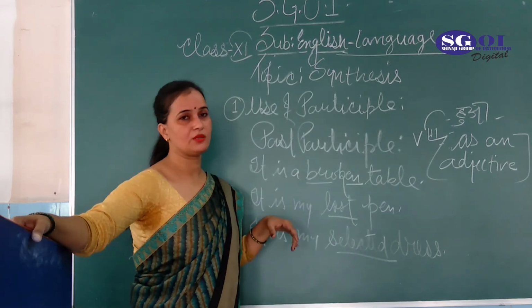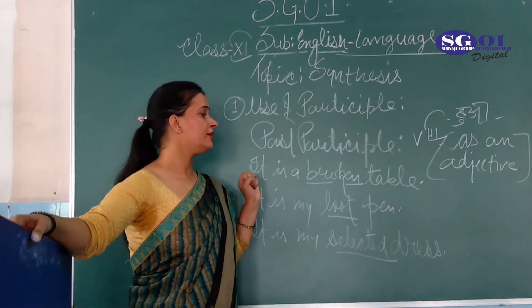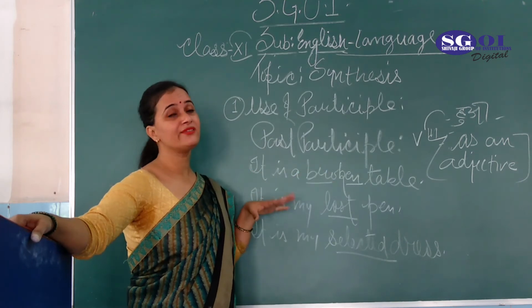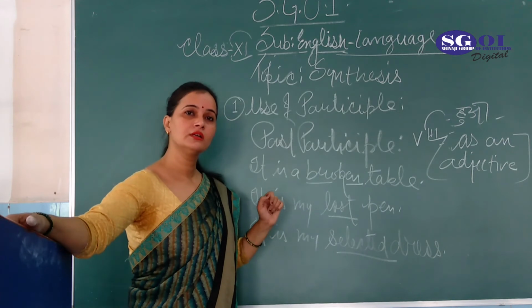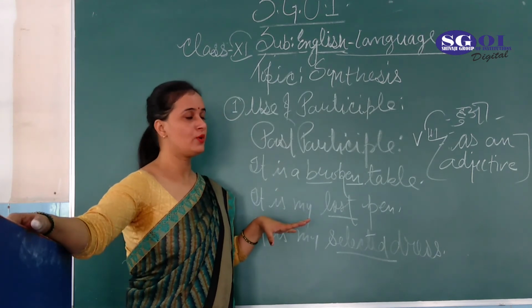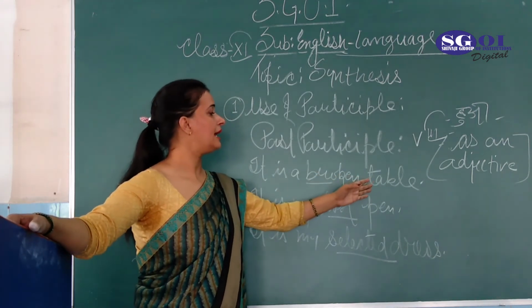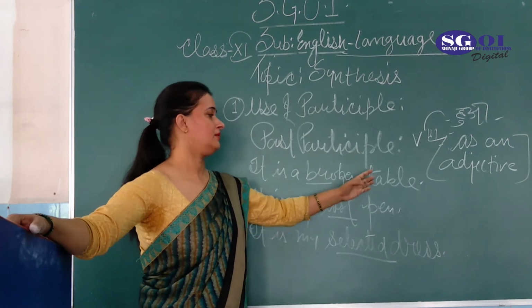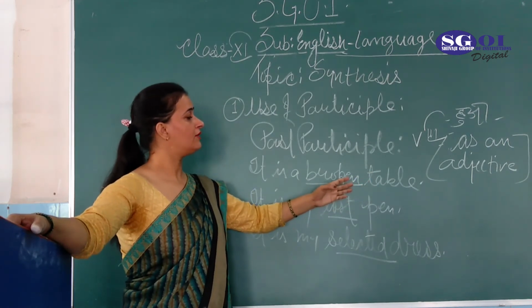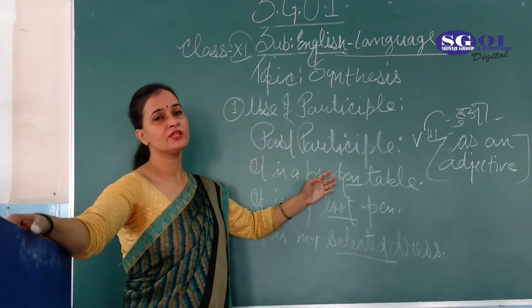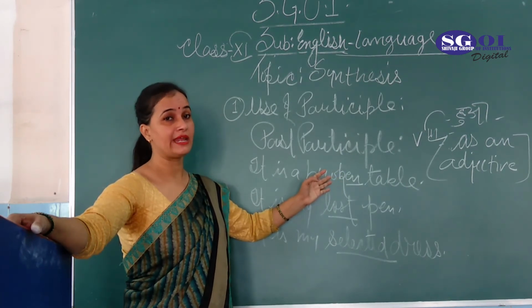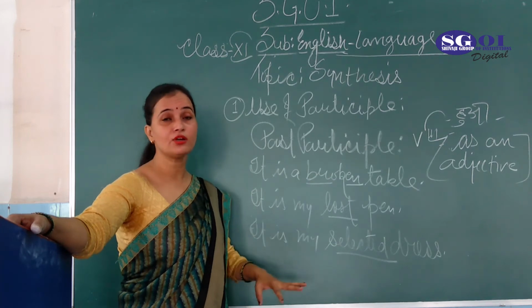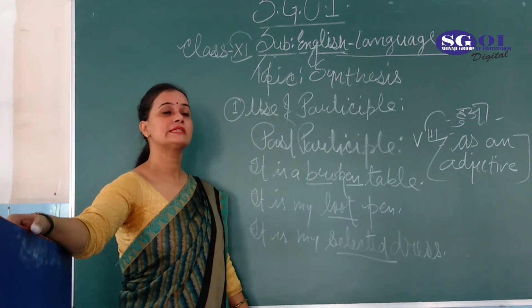It is a broken table. So whenever the third form of the main verb is used before your noun, table is your noun. Have you got my point? Table is your noun, and before the noun, the third form of the main verb is used. So it works as an adjective in the sentence. It does not work as a main verb in the sentence.